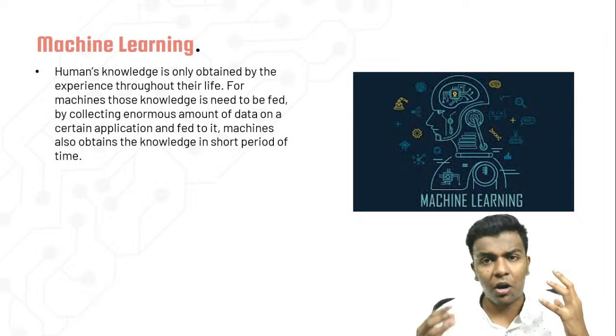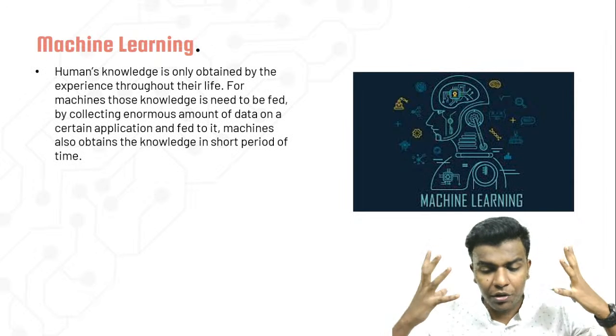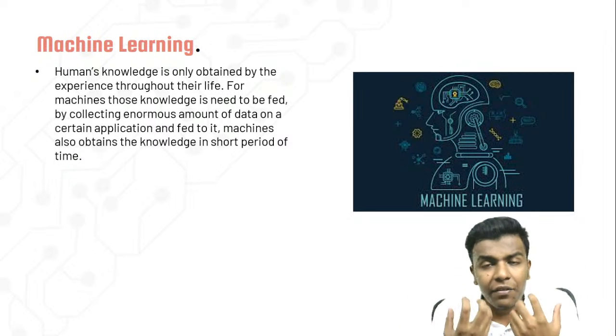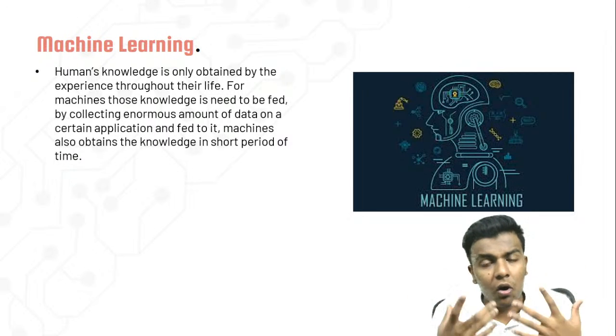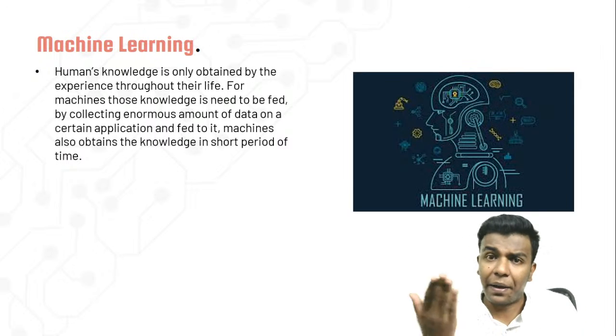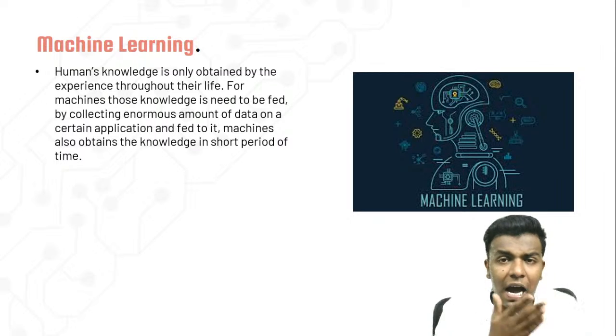So machine learning is where we take our knowledge or experience and give it to the machine or a computer or a robot in the form of a data set. The data set may vary based on the knowledge. If it is vision based knowledge, I'll give the data set in the form of images or video frames.